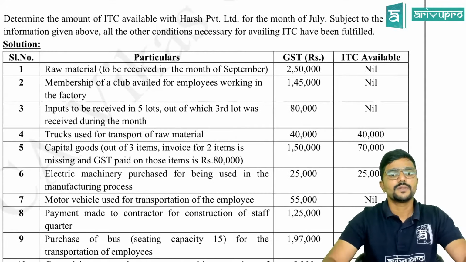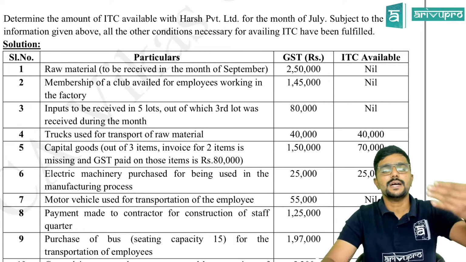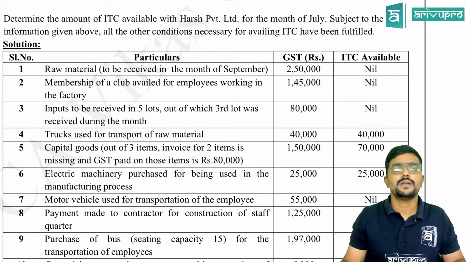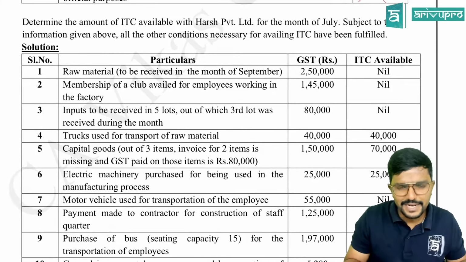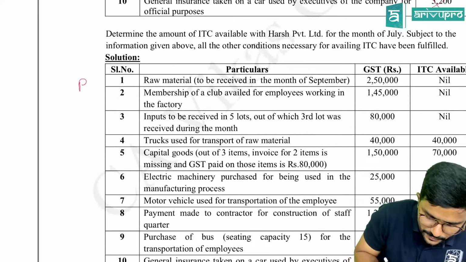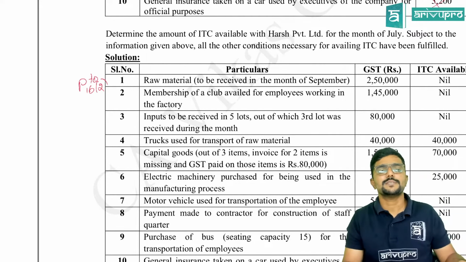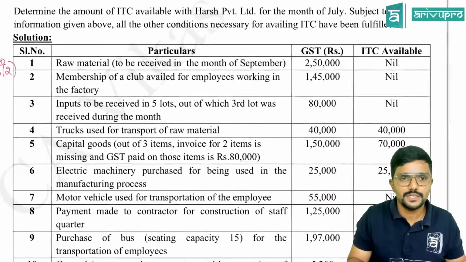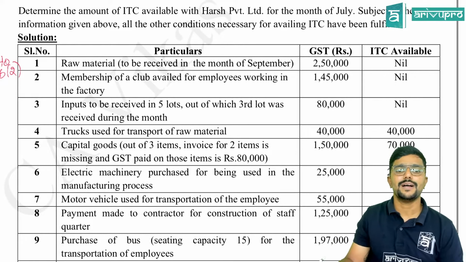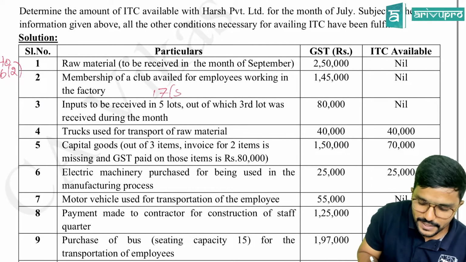Chalo, one by one. Raw material to be received in the month of September. We are calculating the ITC for the month of July, so in July, credit is not available. If you want, you can mention the section in brackets. It is as per proviso to section 16(2), guys. First point is as per proviso to section 16(2). Okay, sir. Next, membership of a club availed for employees working in the factory. 17(5) blocked. Credit is not available.